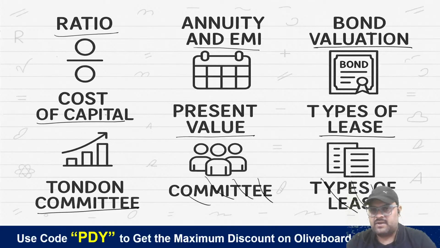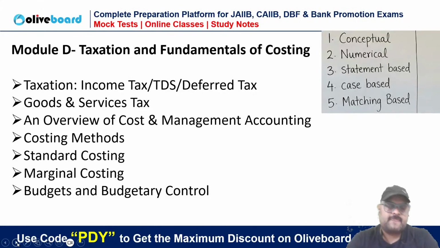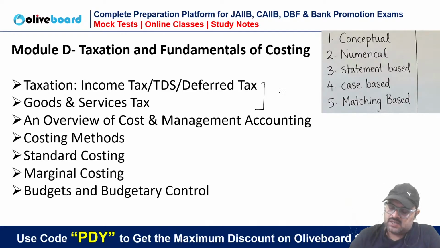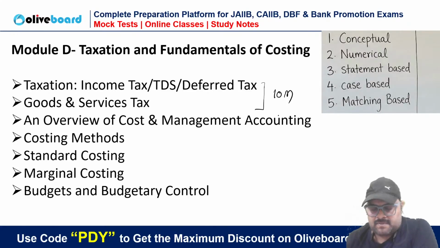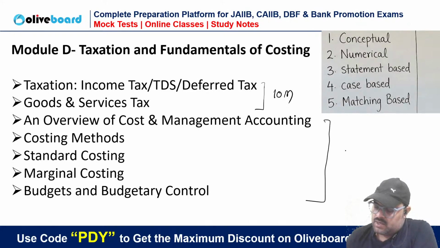These are the 7 topics you have to be very aware of. So this is the list of module C. Then if we talk about module D, obviously it has two classifications. Taxation has a weightage of around 10 marks and cost has a weightage of around 15 marks.